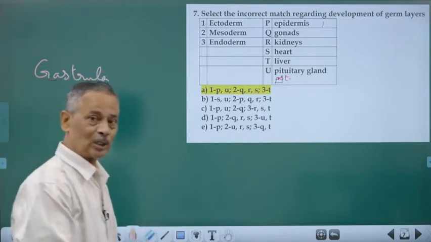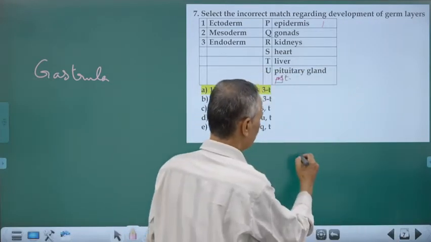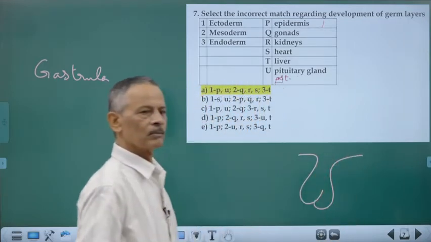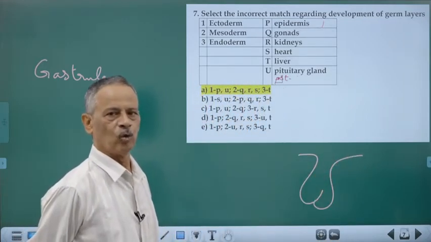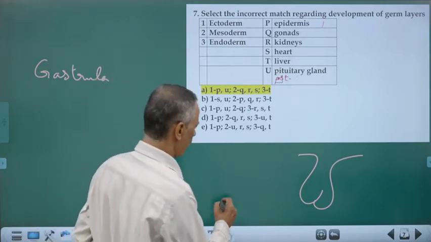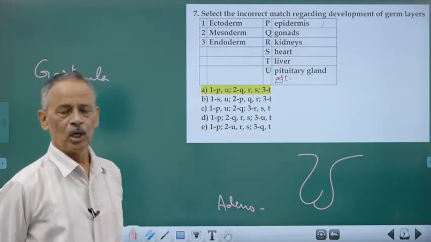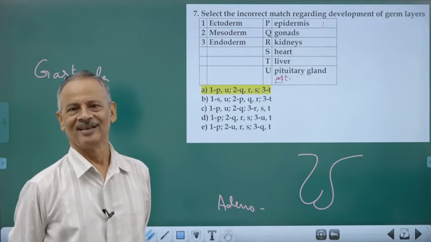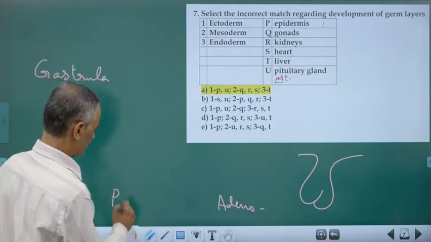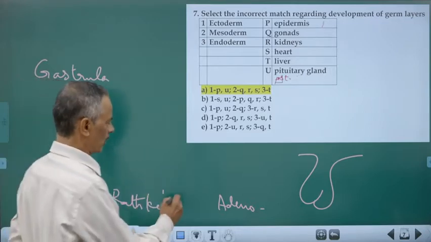Pituitary is a part of the brain, but clearly understand that this pituitary is having anatomically 2 parts: anterior pituitary, posterior pituitary. Anterior pituitary is also called adenohypophysis. It is developing from the roof of the buccal cavity, which is called Rathke's pocket or Rathke's pouch.